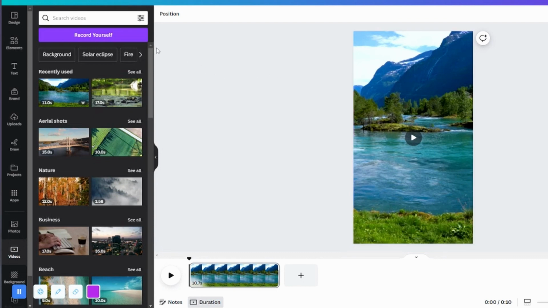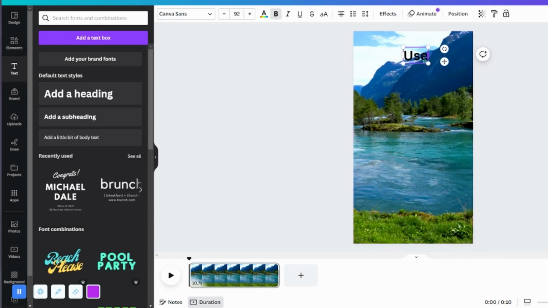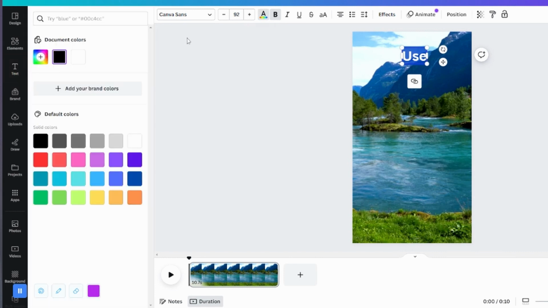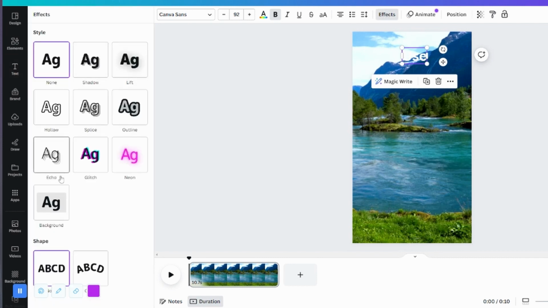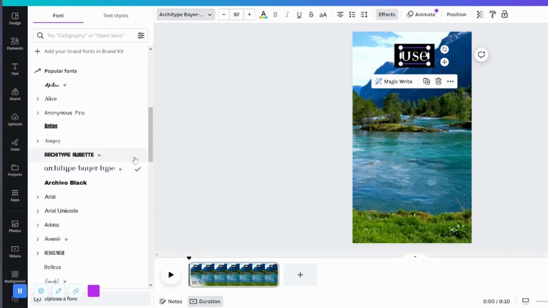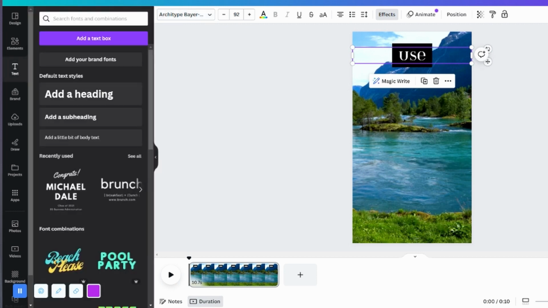Now we're gonna add our text. Go back to the left column and choose text and then drag a heading into the canvas. And then I'm gonna rename this Use. Next, I'm gonna style my text. I'm gonna change the color. I'm gonna add a background by hitting the effects button and then choosing background in the list. I'm gonna choose a different font like this one right here. And then I'm gonna adjust the size of the text box, stretching the box to the purple bleed lines.